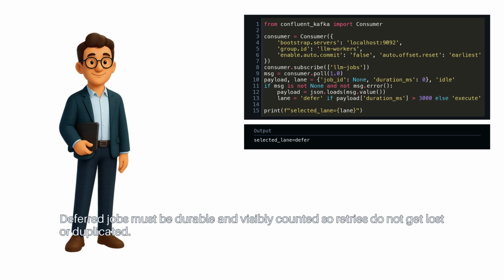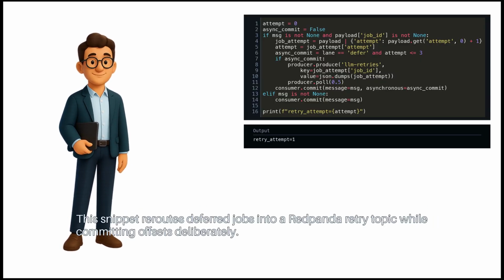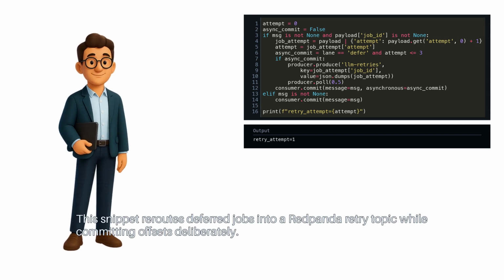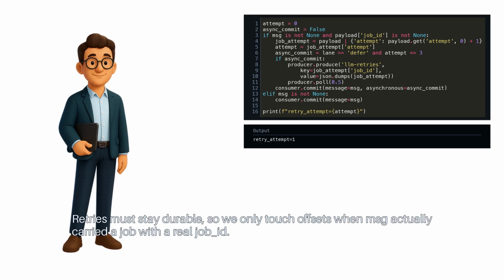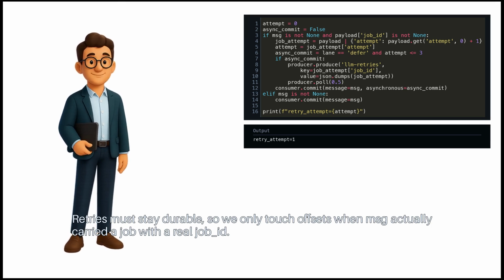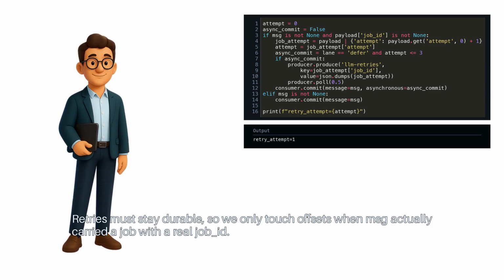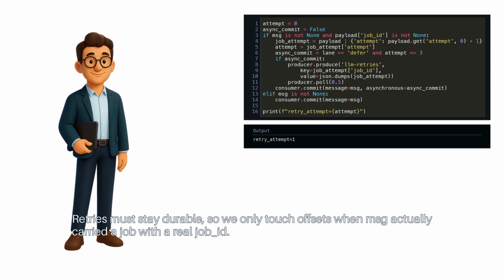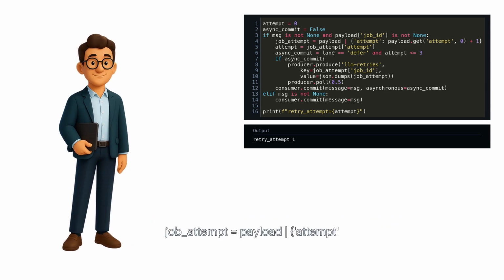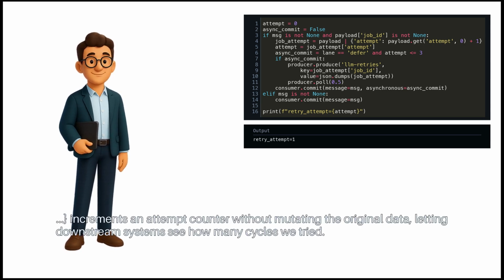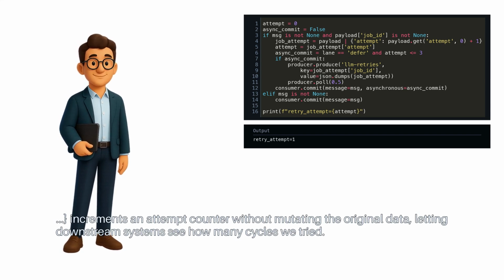Deferred jobs must be durable and visibly counted, so retries do not get lost or duplicated. This snippet reroutes deferred jobs into a Redpanda retry topic while committing offsets deliberately. Retries must stay durable, so we only touch offsets when msg actually carried a job with a real job ID. job_attempt equals payload.get attempt increments an attempt counter without mutating the original data, letting downstream systems see how many cycles we tried.